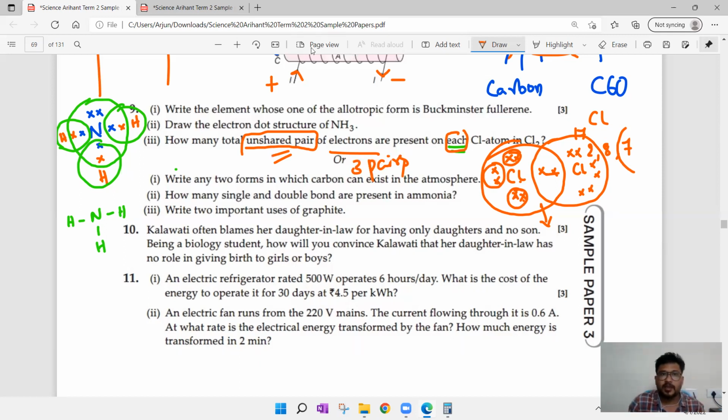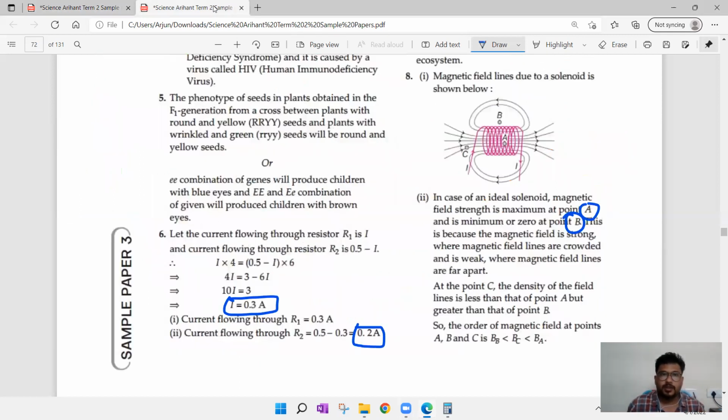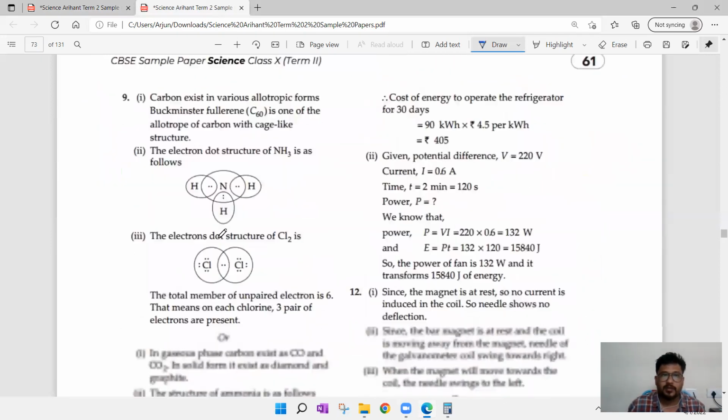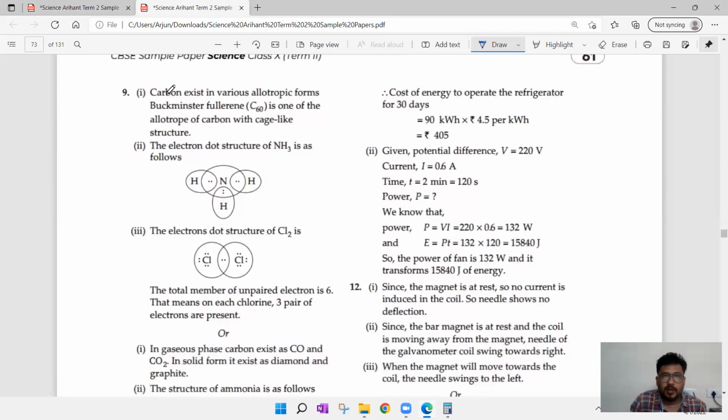So, the ninth one. You see how to write answers and what the heart of the answer is. Number 1: carbon. No need to write the entire sentence, but if you want to, underline carbon because that is the root word of the answer. Next, NH3: this is the diagram we have to draw, and after drawing, write 3 pairs of electrons. At least if you underline 3 pairs, that is more than enough.